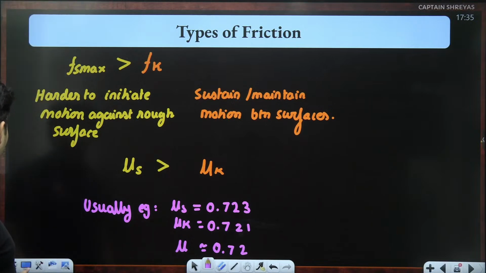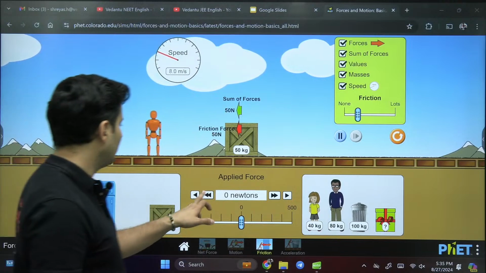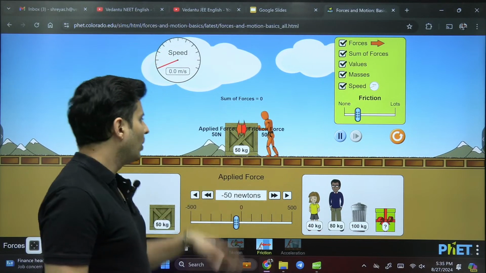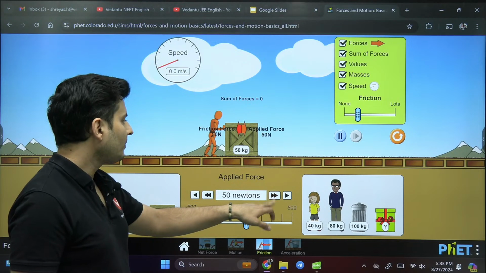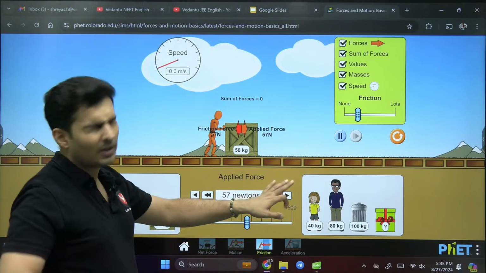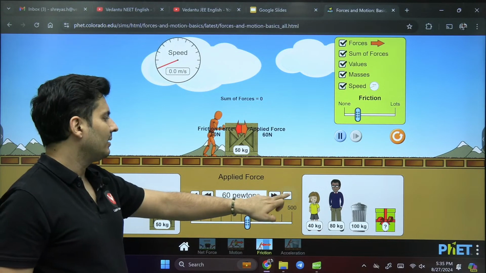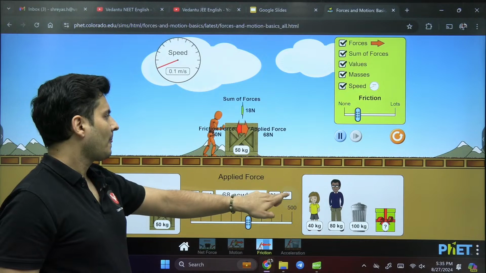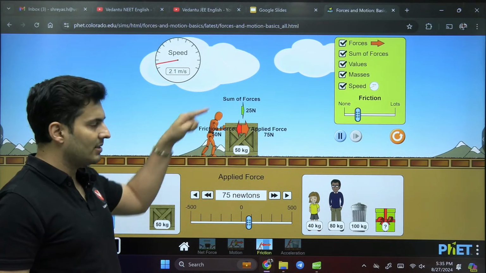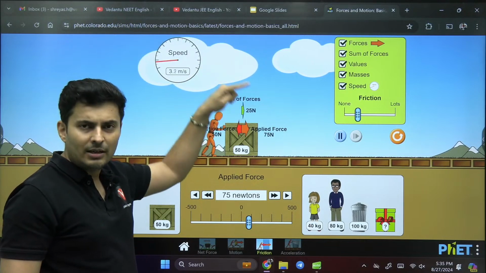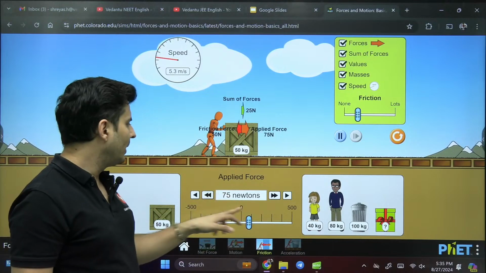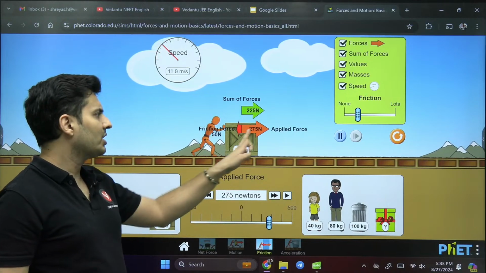Now, tell me one thing. If we plot a graph of the friction versus the force which you apply, you will notice that the static friction self adjusts itself till the limit, but once the limit is breached, it goes into the kinetic zone, and no matter how much force you apply, the kinetic friction remains the same.